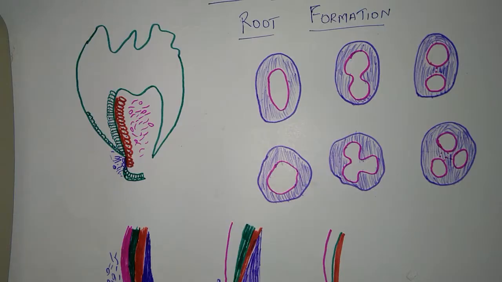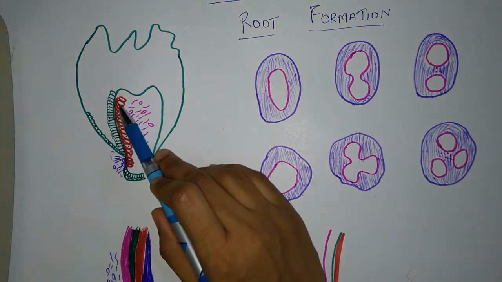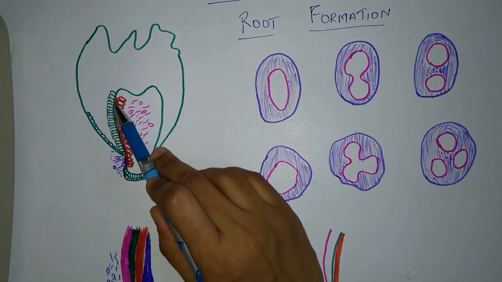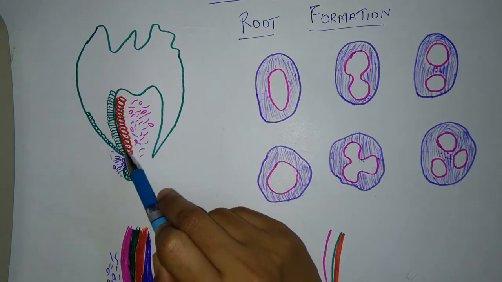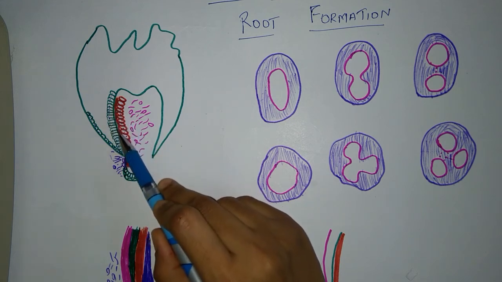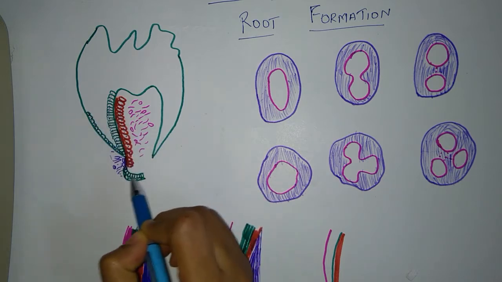Hi, let us see about root formation. If you can recollect, in the Bell stage, the odontoblast under the influence of the inner enamel epithelial cells have differentiated and formed the dentin, which is going to influence the differentiation of ameloblast and result in the formation of enamel.